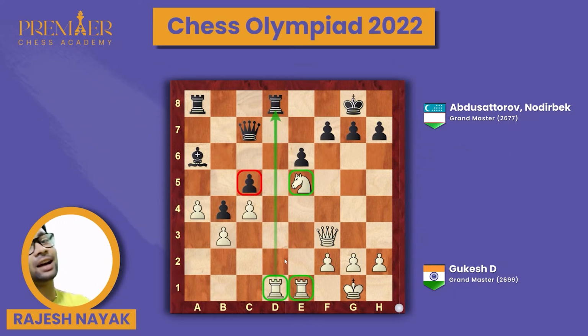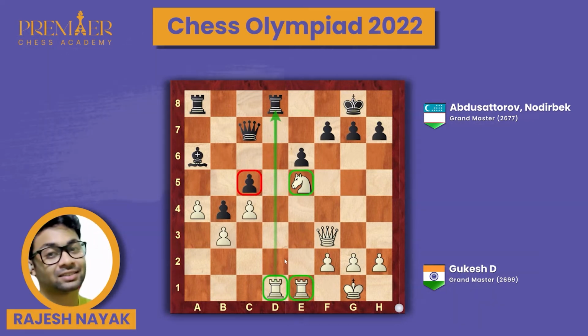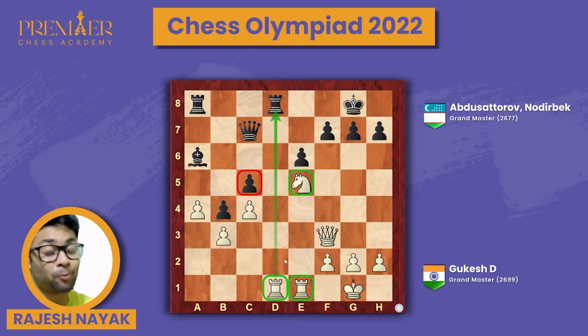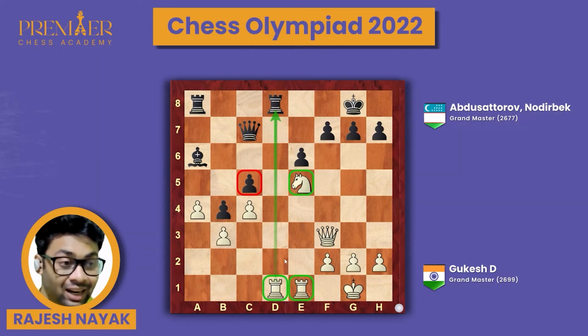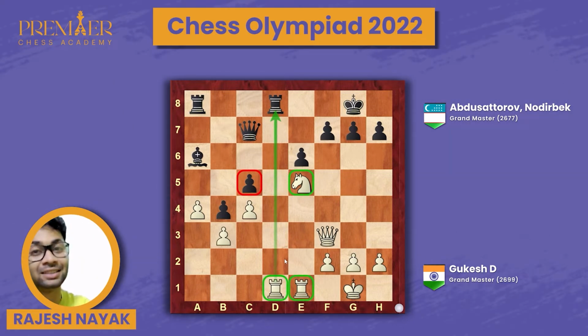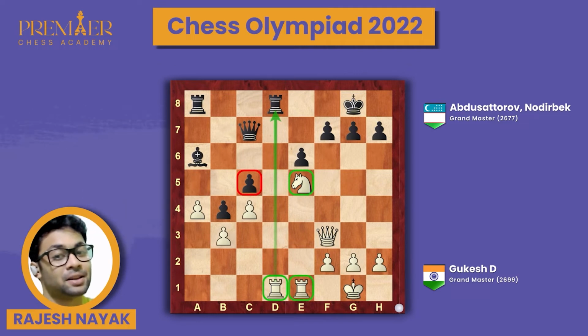That's the basic idea from white's side, and Gukesh has a fantastic, comfortable position, and still, you won't believe it, from this position he loses his game with white. I don't know what you call it, luck or whatever it is, but it's very sad news for all of us. But let's see what exactly happened in the game.